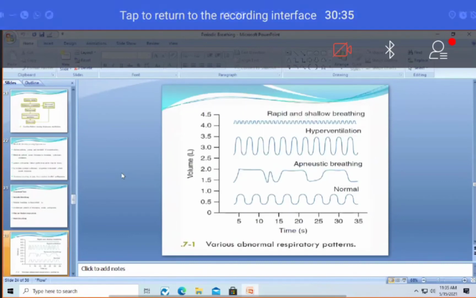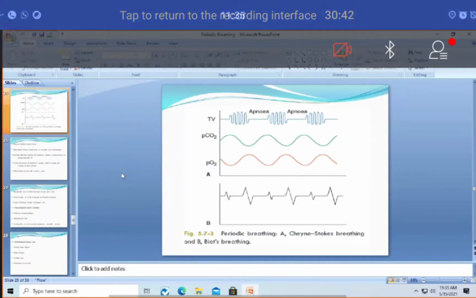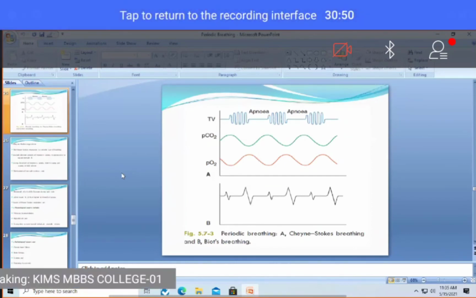I'll show you a picture. If you remember this picture, there's nothing else needed. If you remember this picture, there is no need for you to mug up as far as these two respirations are concerned. The above graph A shows Cheyne-Stokes and the graph B shows Biot's.